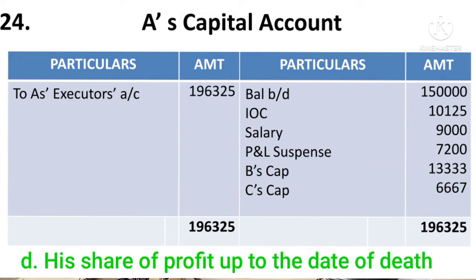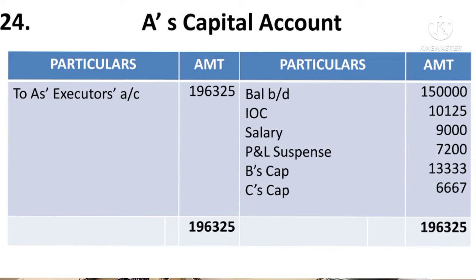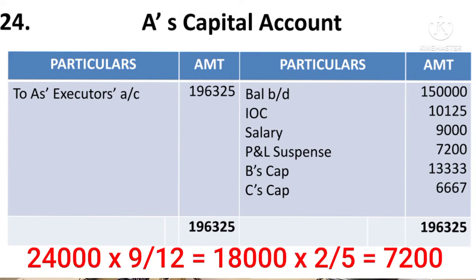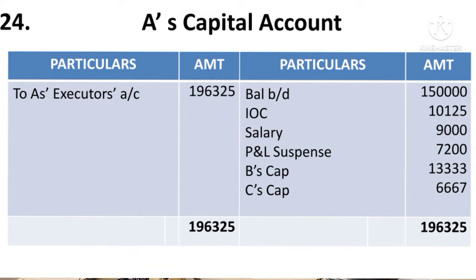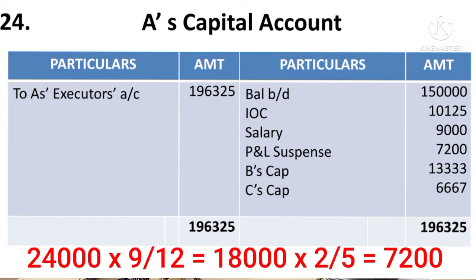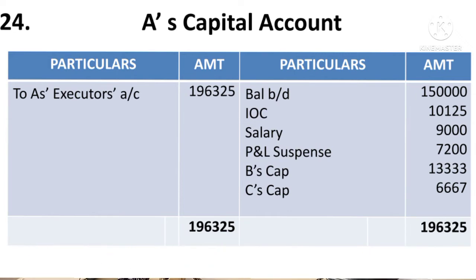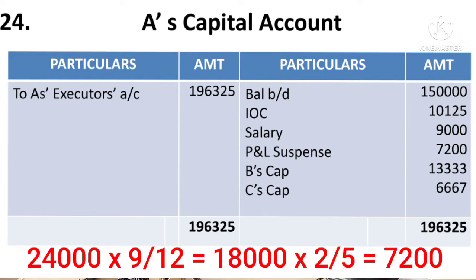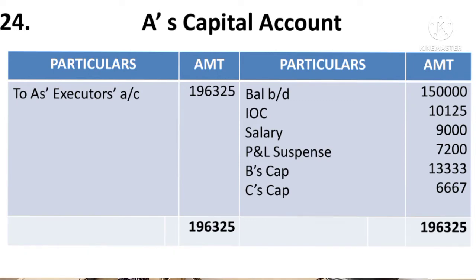Then his share of profit up to the date of death. So he gets a share in the accrued profit. So accrued profit for 9 months has to be calculated. Here the profit of the last year is given as 24,000 per 12 months, then it would be 18,000 per 9 months. Out of 18,000 he will get his share, means 2 upon 5. So that would come to rupees 7,200. So that would be recorded as by P and L suspense account.